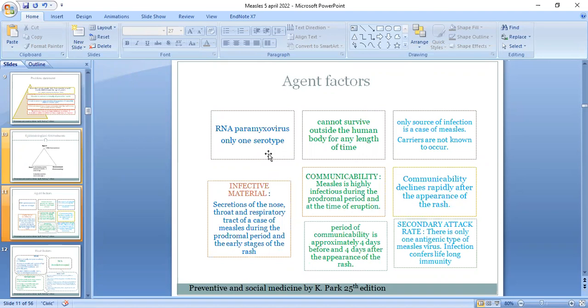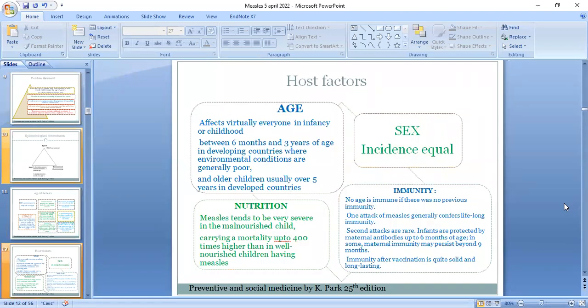Now, the secondary attack rate. There is only one known antigenic type of measles virus. Infection once confers lifelong immunity. Now, the host factors. Age: it affects virtually everyone in infancy or childhood, most commonly between the ages of 6 months and 3 years in developing countries, where environmental conditions are generally poor, and older children, usually over 5 years, in developed countries.